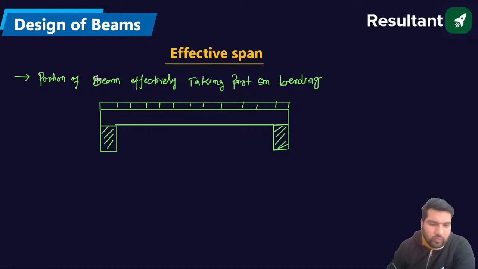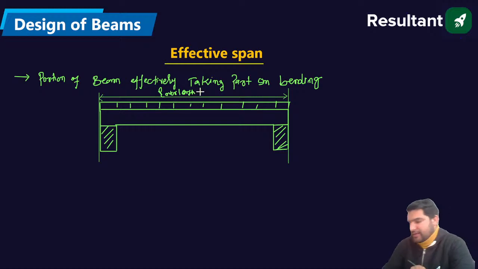If I define the overall length of the beam, the overall length will be from one end to the other end, that is from this end to this end. This will be the overall length of the beam. Absolutely no problem, guys. So this will be L overall length.